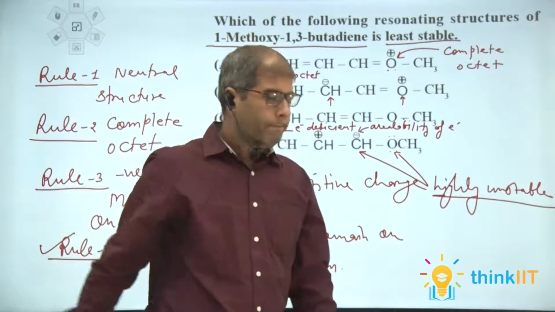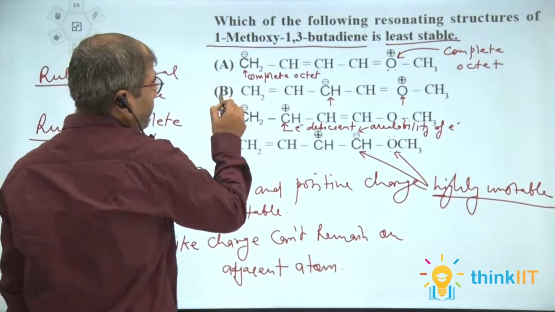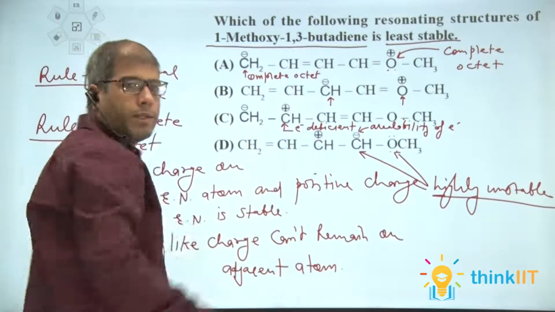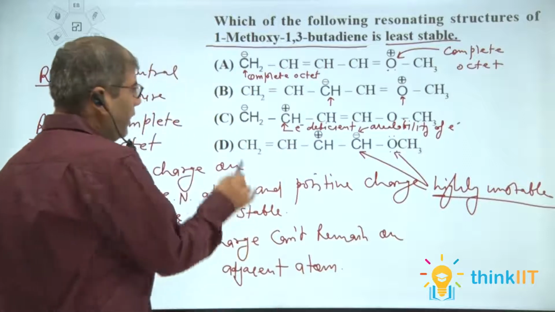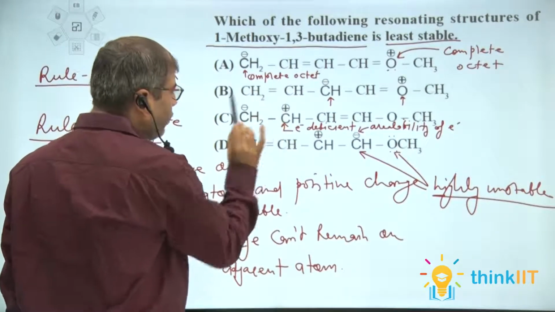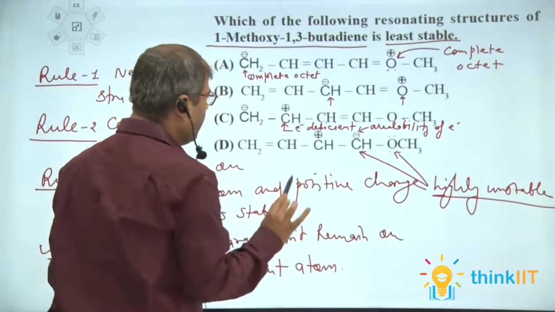Of the two structures, A and B are completely stable because all atoms have a complete octet. In C and D, the carbon is electron deficient.